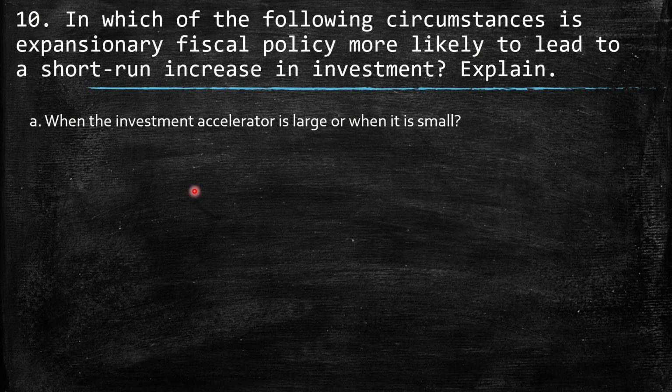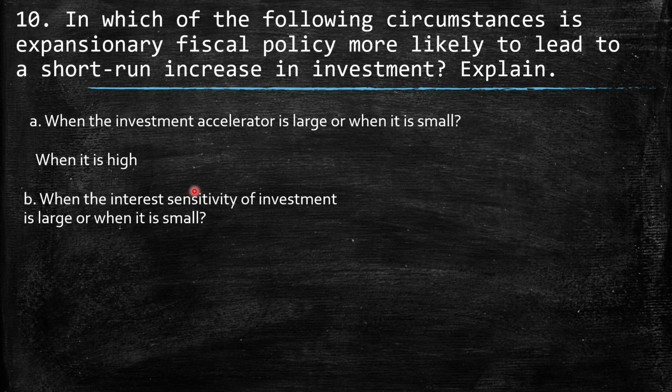10. In which of the following circumstances is expansionary fiscal policy more likely to lead to a short-run increase in investment? Explain. A. When the investment accelerator is large, or when it is small? Well, when it is high. Why? Because when we have an increase in government spending, it will definitely provide a higher investment. That should be the idea.